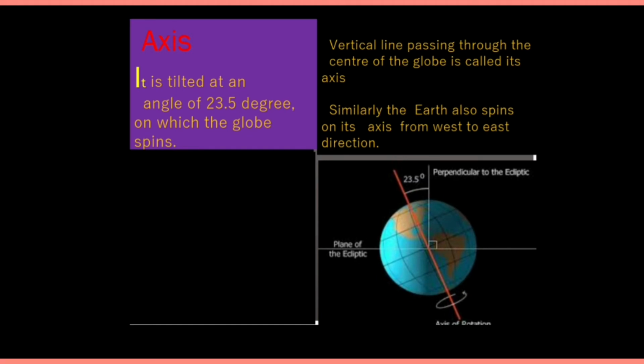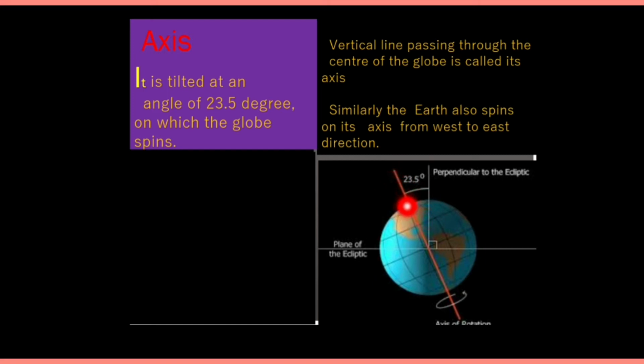Now I will explain you about globe in detail. So first I will explain you about the axis. You can see here the line, this red color line passing through the center of the earth. So this line is known as its axis. You can also see that this axis is tilted. It is tilted at an angle of 23.5 degree.